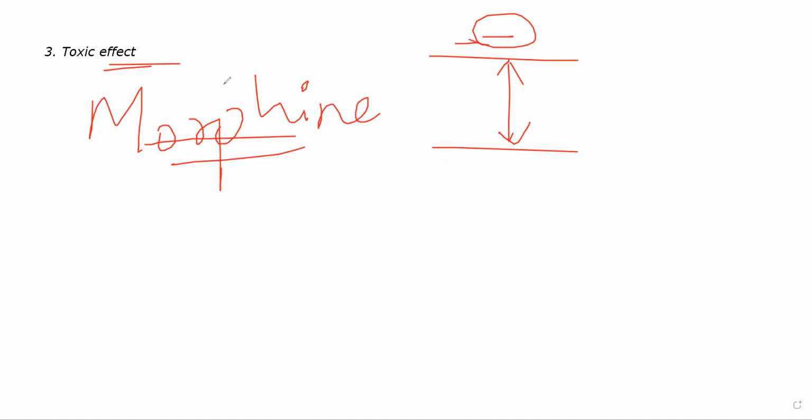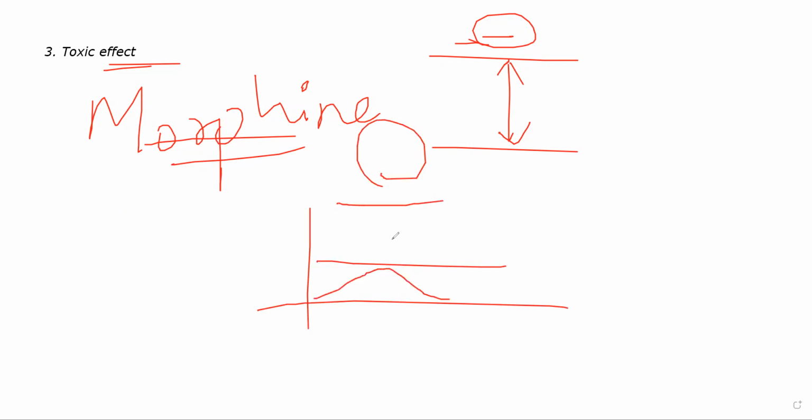If you go into toxic doses, that is when you see toxic effect. Okay? If you remember, I showed this in the graph, this is the threshold. If you go below it, it will be subtherapeutic. If you go above it, it will be toxic. Okay? This is one example of that toxic effect.